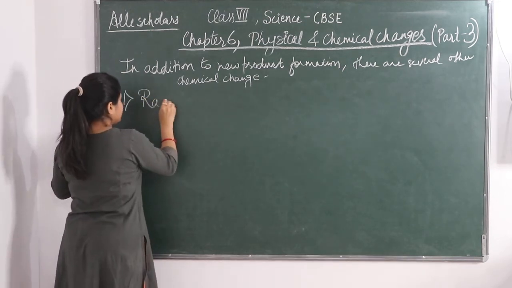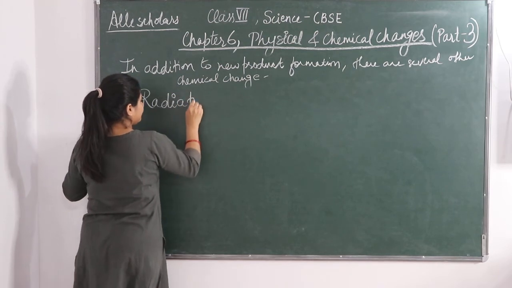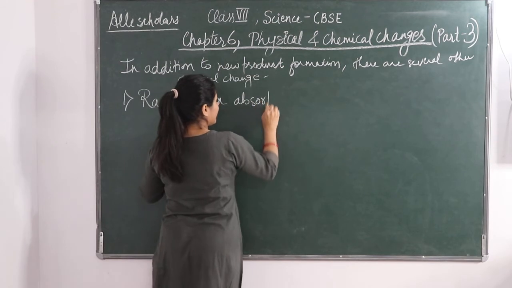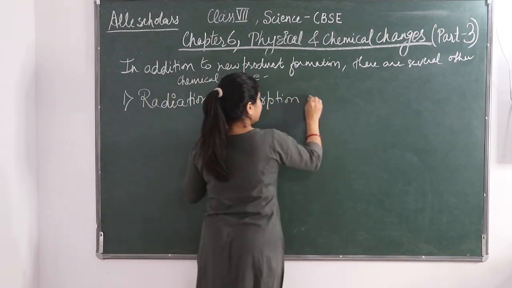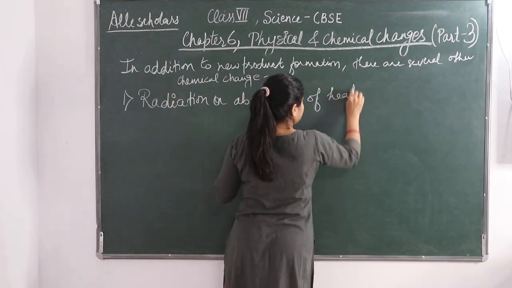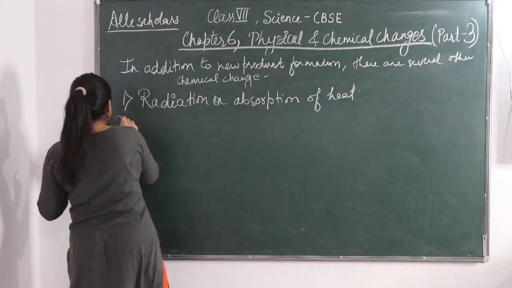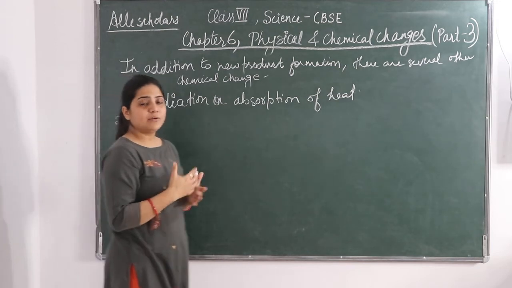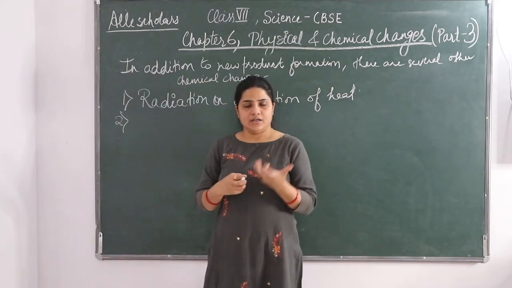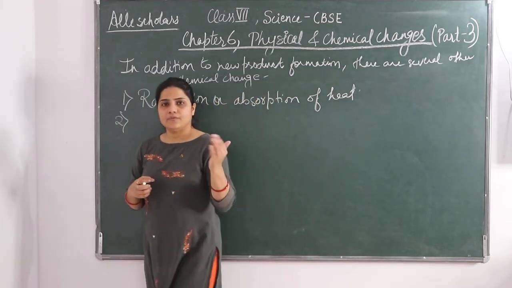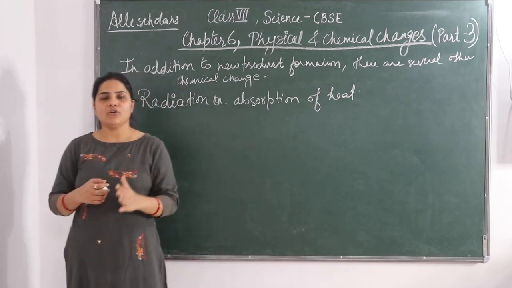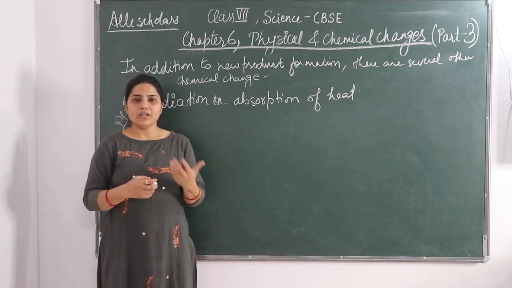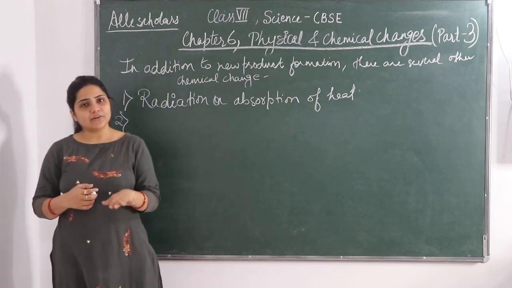So the first one is radiation or absorption of heat. As we have seen, there are several examples in which heat is being radiated, means heat is being released. Okay, when there is a burning of coal, burning of wood, or when a candle is being lighted, in all these examples heat is being released.